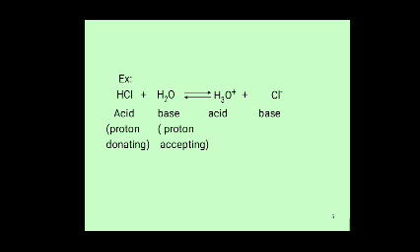This H3O plus acts as acid. So before the reaction it is an acid, and after the reaction it converts to a base. A base converts to an acid. So in Bronsted-Lowry theory, we have two acids and two bases available. The acid converts to a base, and the base converts to the final acid.